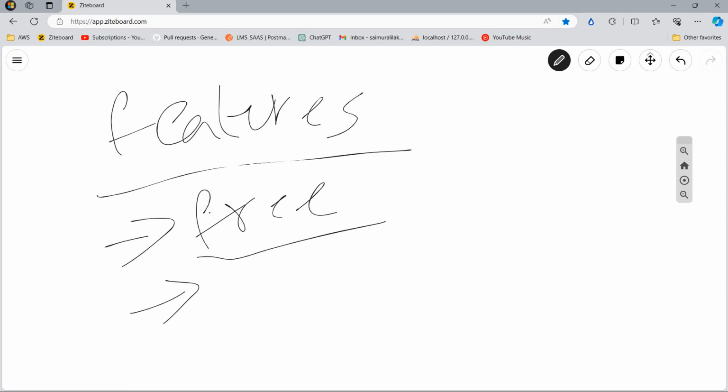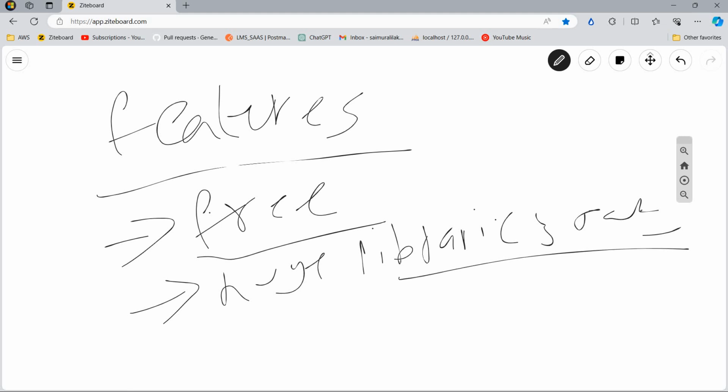Now coming to the next concept, it supports a huge set of libraries and packages. Libraries and packages will be explained in the upcoming sessions. But in brief, a library or package is nothing but a group of code that is already defined. For a simple example, if you want to send a mail using your application, there is no need for you to write the complete code.